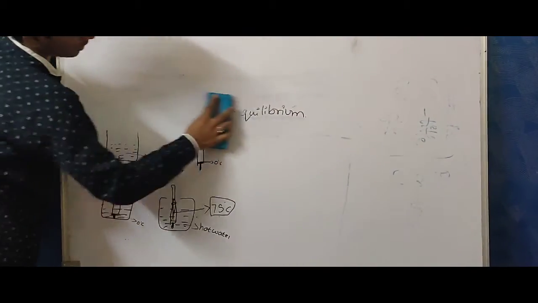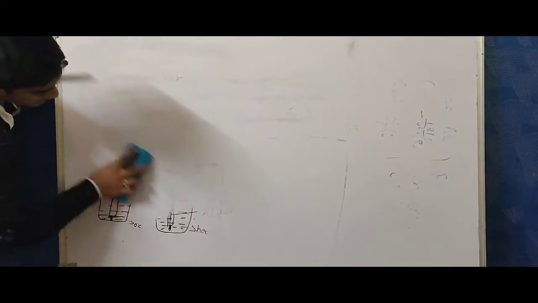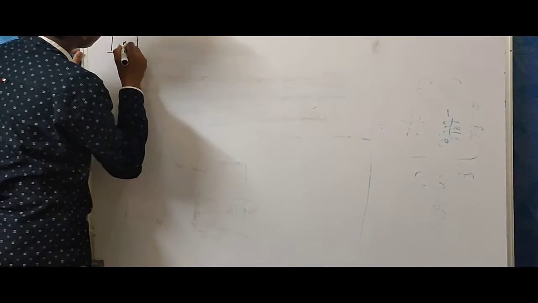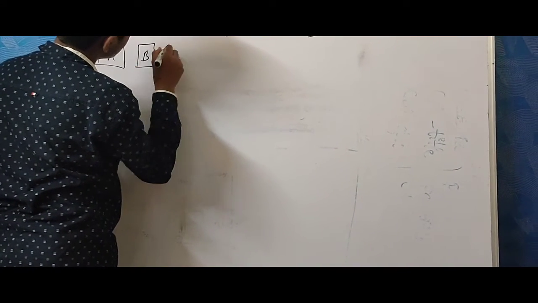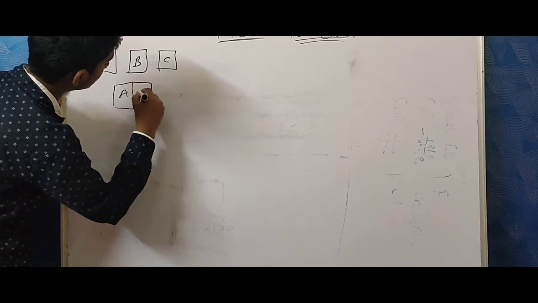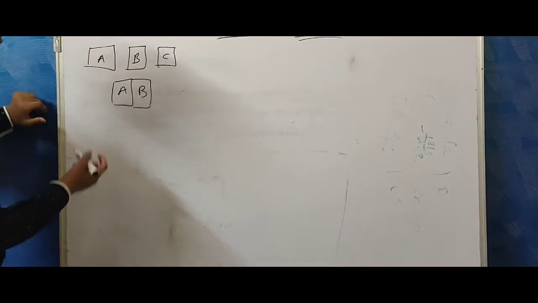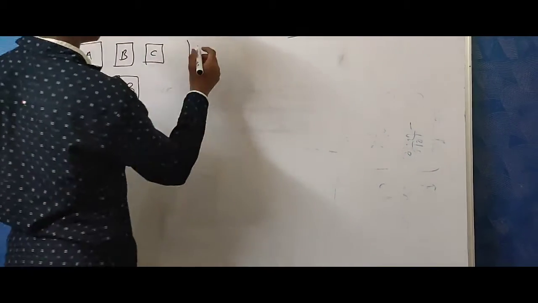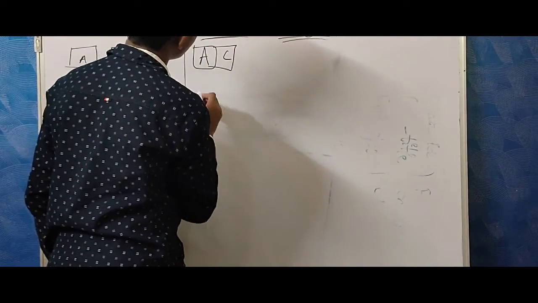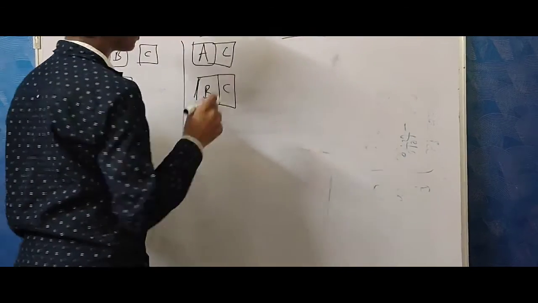And next, there are three bodies: A, B, C. For suppose body A and body B are in thermal contact, and body A and body C are in thermal contact, and body B and body C are in thermal contact.